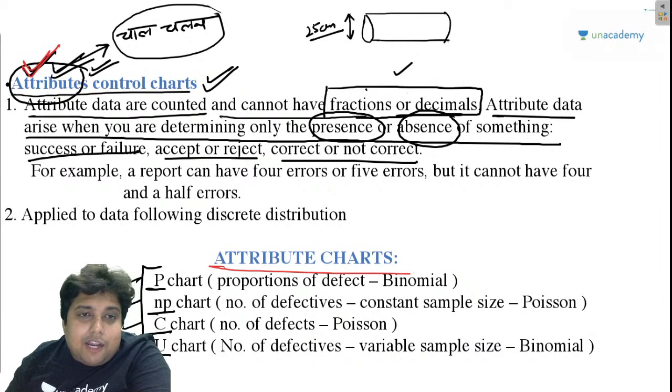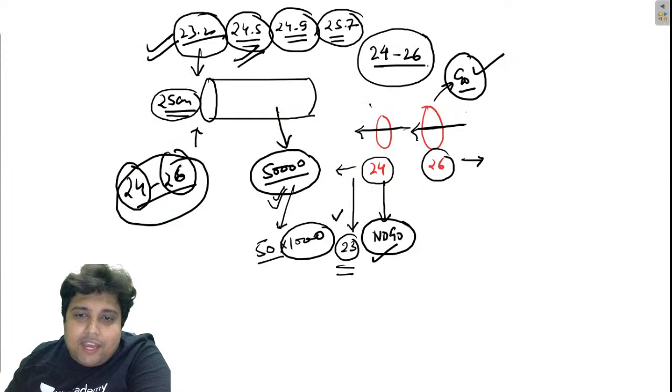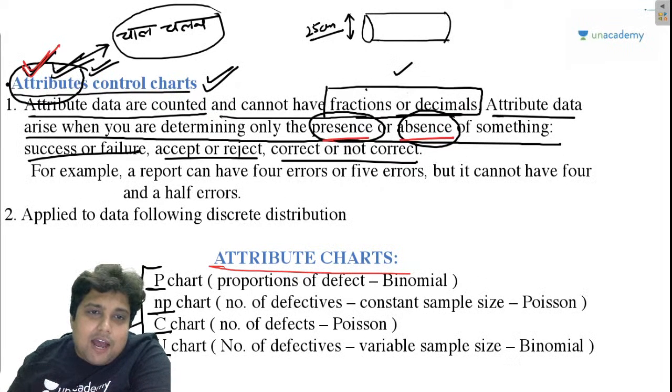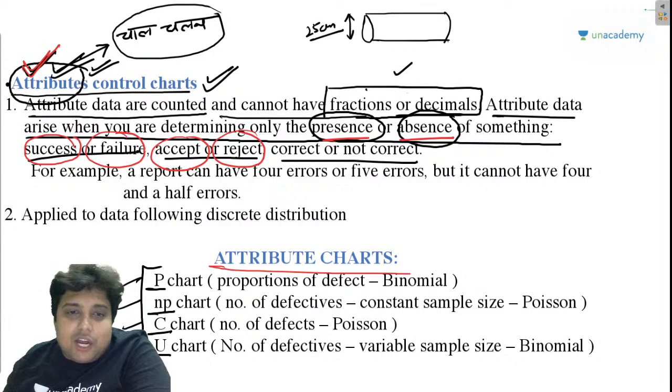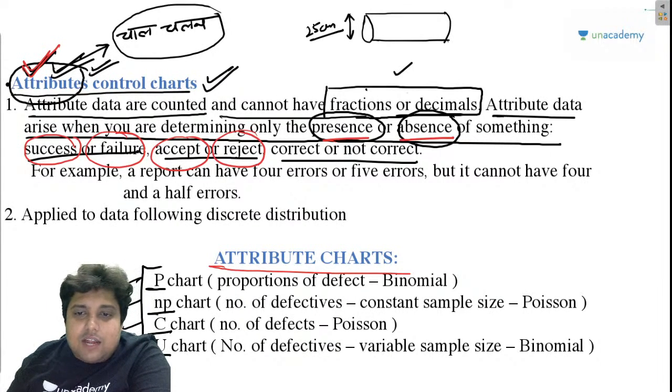And remember, attribute means yes or no, presence or absence, right? I have given you an example also of go and no go gauge, right? So if I keep on measuring the diameter, then it is basically a variable chart. But if I just look for the go and no go gauge, then my friend, it is an attribute chart. With the help of go and no go gauge, I basically define the success or the failure, the accept or the rejection of a particular shaft, right? So today we will discuss the attribute charts.